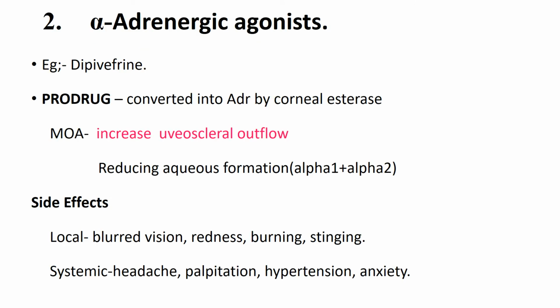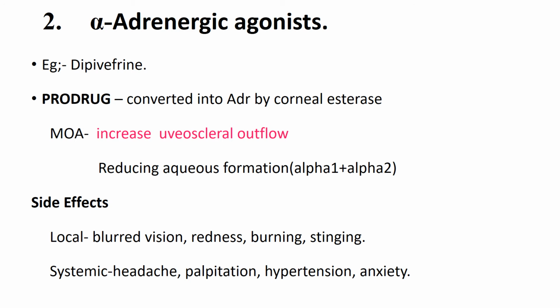Now we have the second group of drugs, the alpha adrenergic agonists. Among that we have three agents: dipivefrin, epinephrine and brimonidine. The first one is dipivefrin, which is a prodrug of adrenaline. Prodrug means a drug which is converted into an active drug and which is effective.